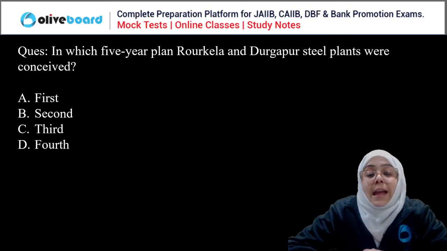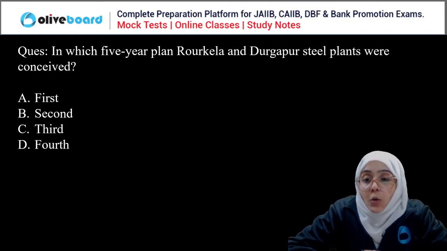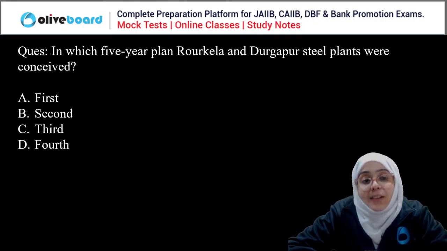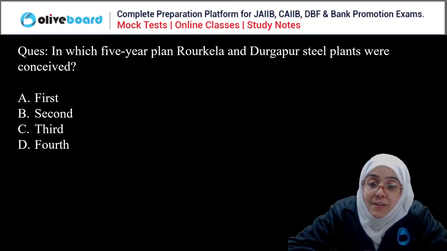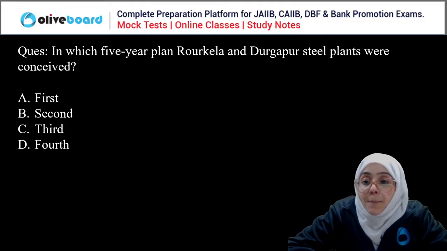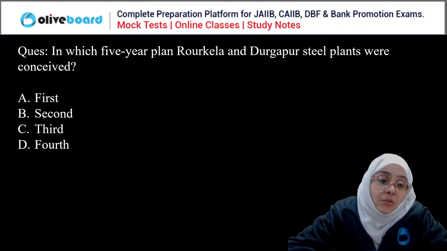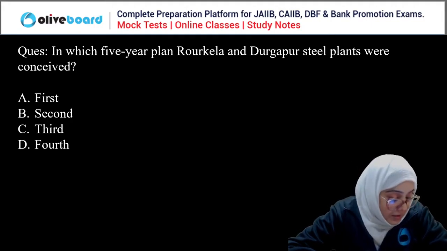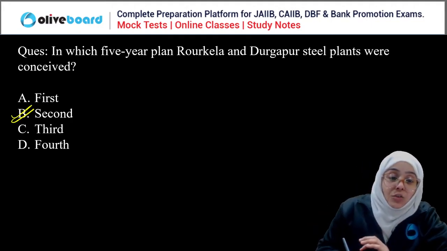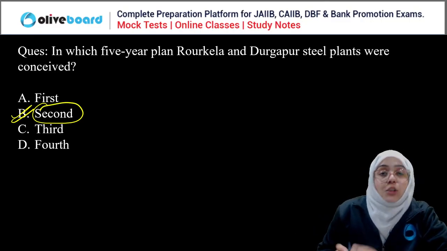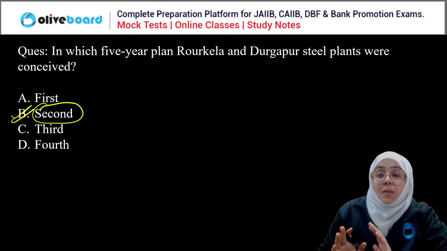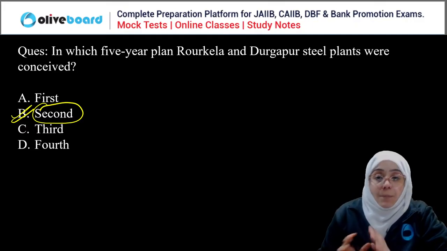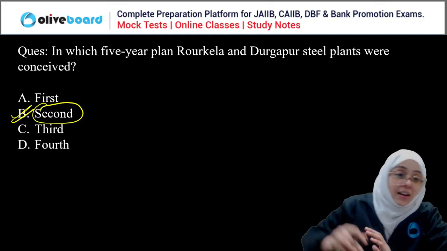Okay, next question. In which 5-year plan were the Rourkela and Durgapur steel plants conceived? First, second, third, and fourth. Yes, second 5-year plan. So in the second 5-year plan, rapid industrialization, the PC Mahalanobis model, three major steel plants were set up in Bhilai, Durgapur, and Rourkela. So second is the correct answer here.